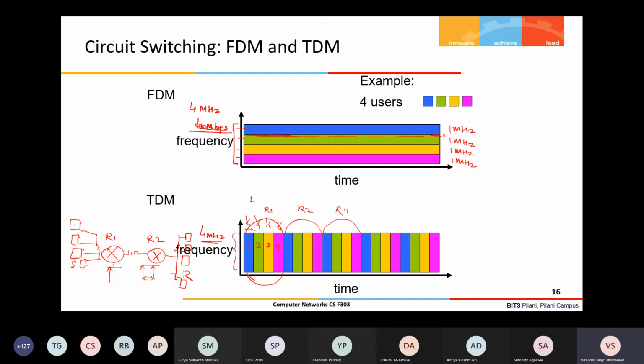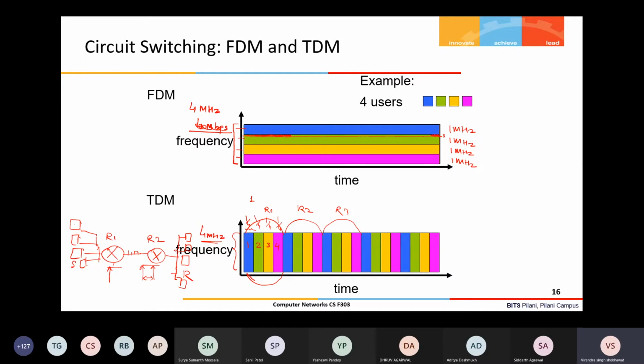If the receiver can detect two transmissions which are separated by, let us say, just 10 hertz, then fine, your band requirement is just 10. But if the receiver cannot distinguish between two communications separated by 10 hertz, then you need to increase that gap.